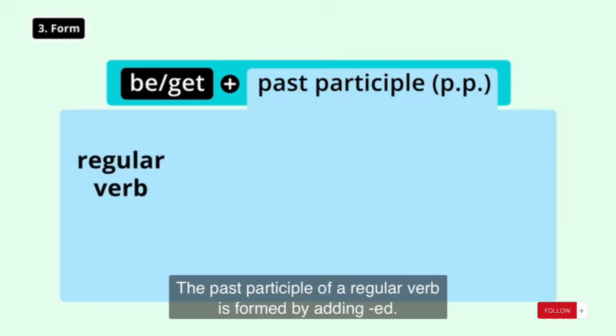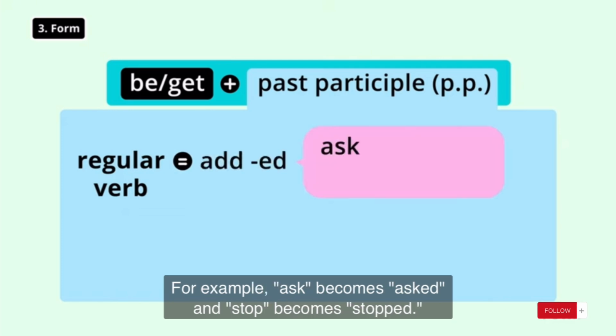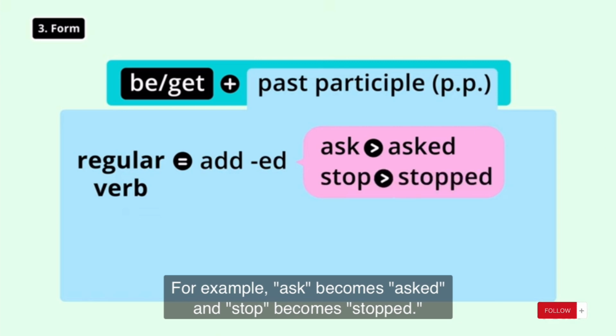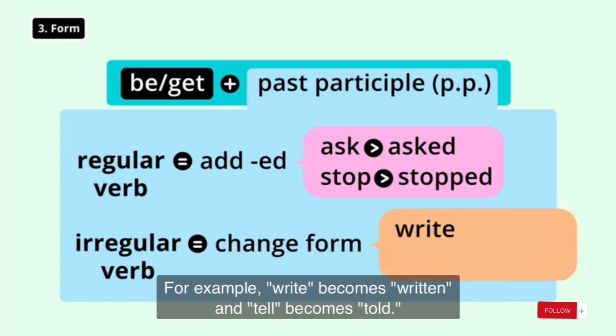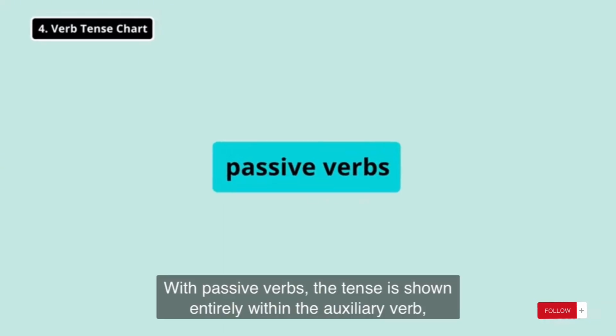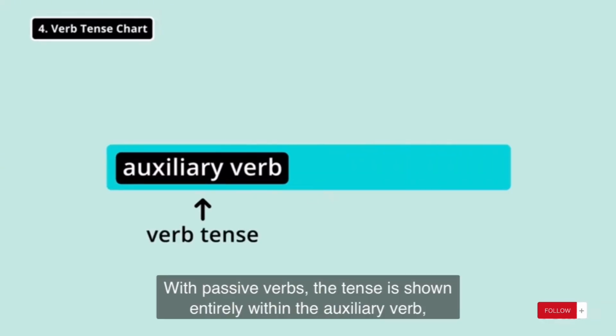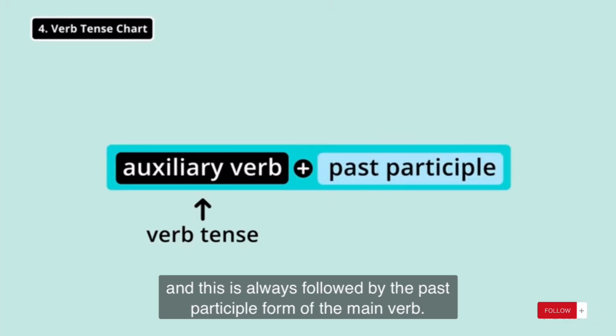The past participle of a regular verb is formed by adding ed. For example, ask becomes asked and stop becomes stopped. The past participle of an irregular verb has some kind of change to the verb form. For example, write becomes written and tell becomes told. With passive verbs, the tense is shown entirely within the auxiliary verb, and this is always followed by the past participle form of the main verb.